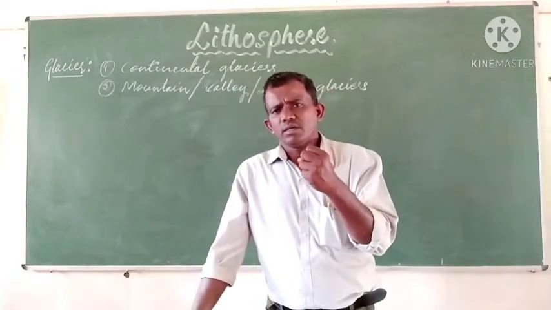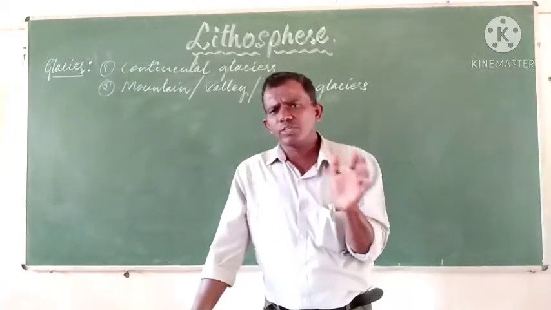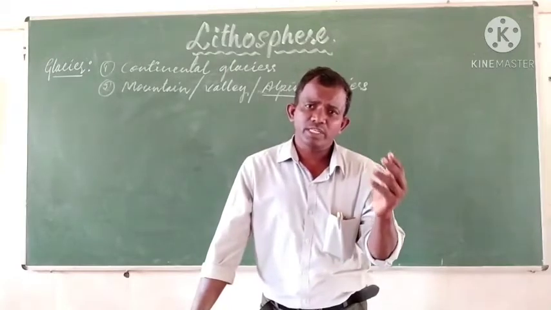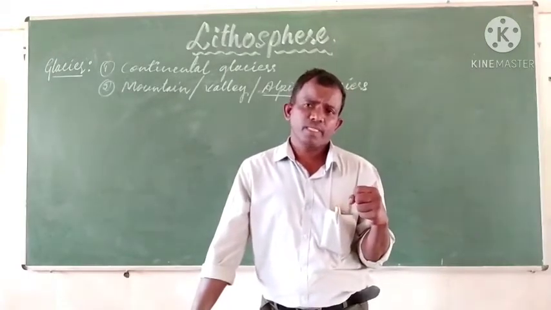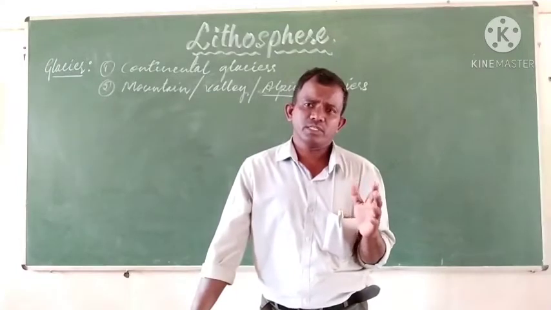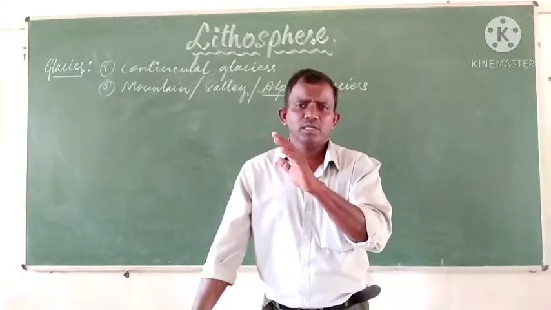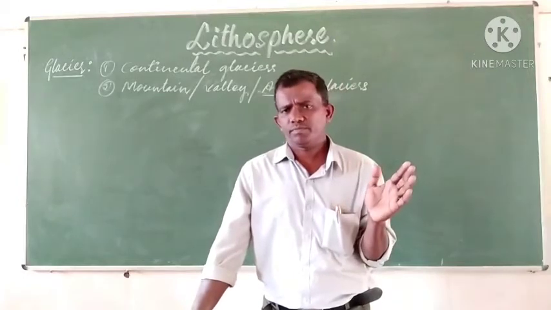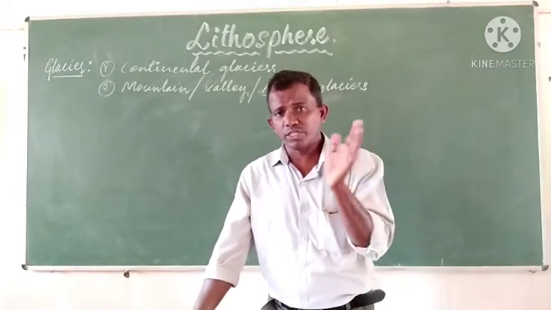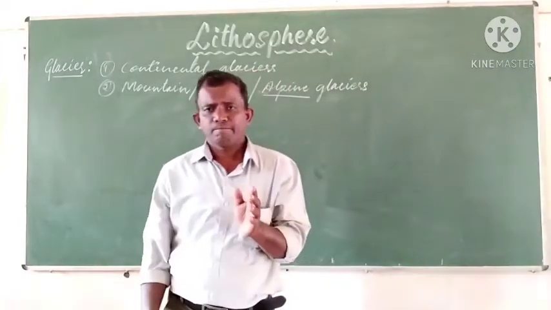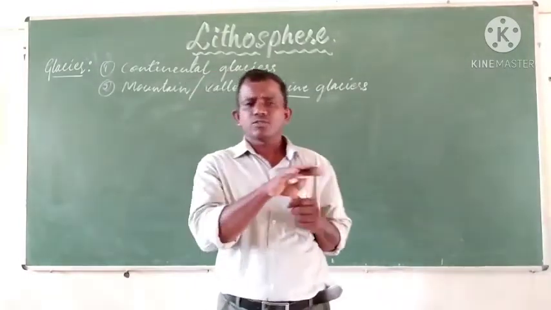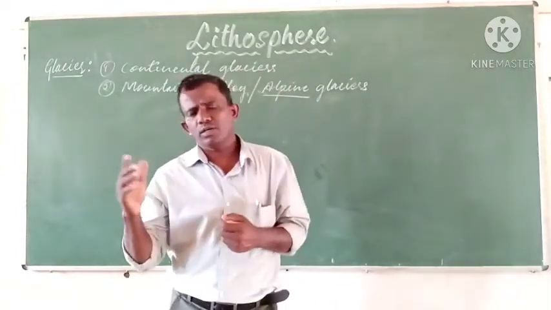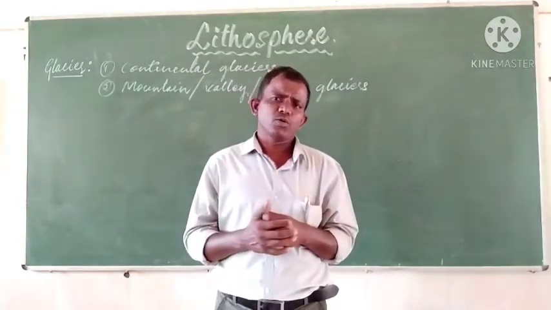The surface features of the earth wherever the glaciers are present, the relief features of the land change, as the rivers change the relief features. Similarly, the glaciers also cause a change of the landscape or the relief features or topography.